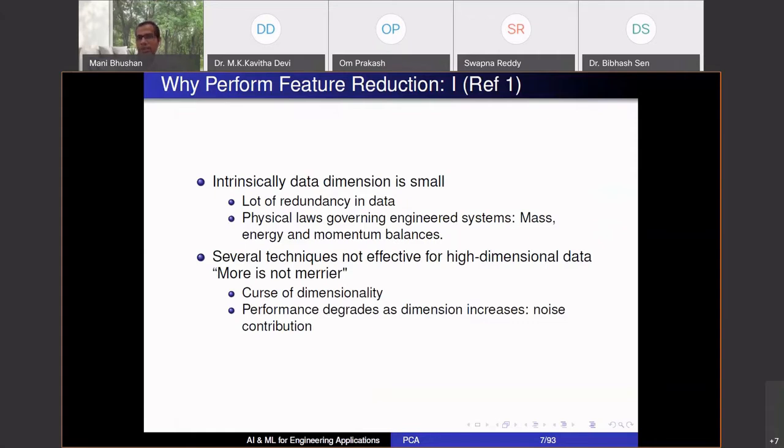Okay. So there is curse of dimensionality. More dimensions create problems. The performance degrades as dimension increases. Every new variable you bring in is bringing in noise with it, which is going to make my job more and more difficult. All those errors that we talked about, type 1 error, type 2 error, it will all contribute to that. You're giving me garbage information.